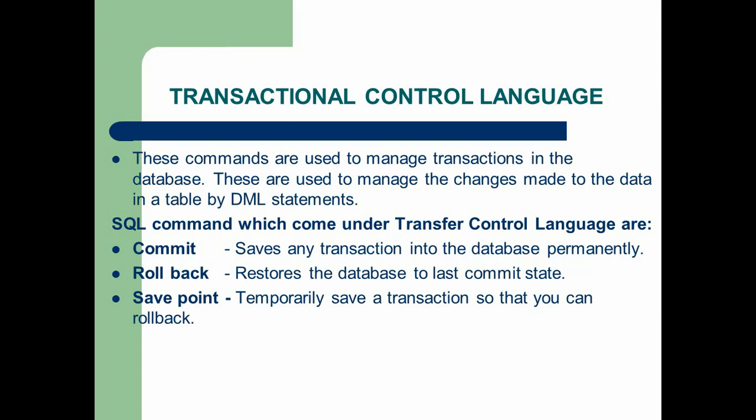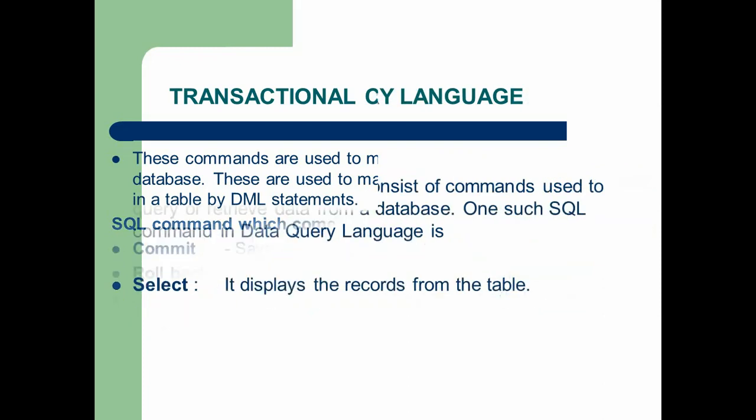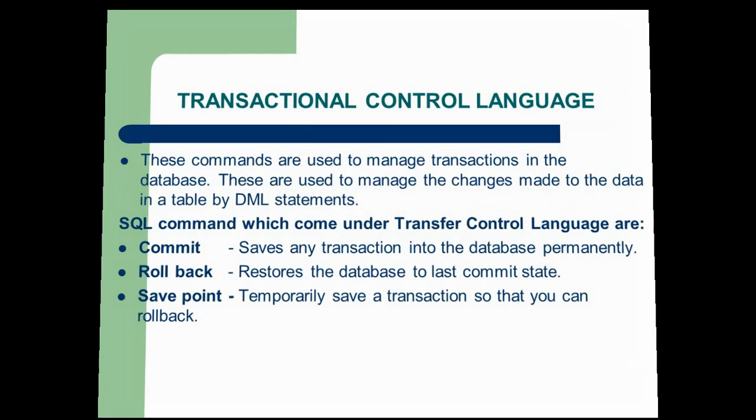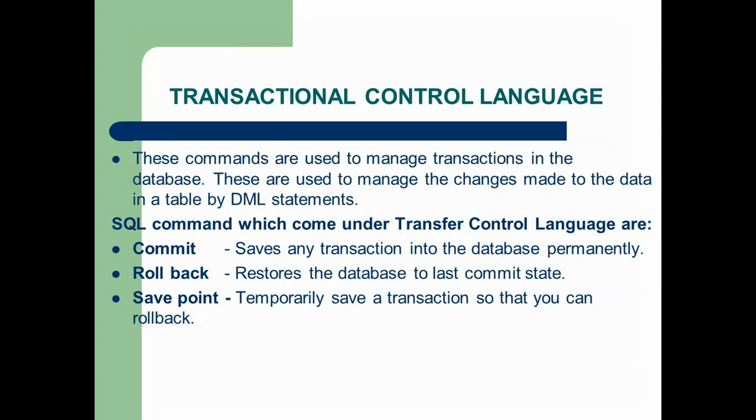Next, save point temporarily saves a transaction so that you can roll back. So these are the three commands that come under TCL. One, commit, which saves the transaction permanently. Rollback restores all the transactions to the last commit state. Save point, which saves the transactions temporarily. So these three commands are used and come under TCL.